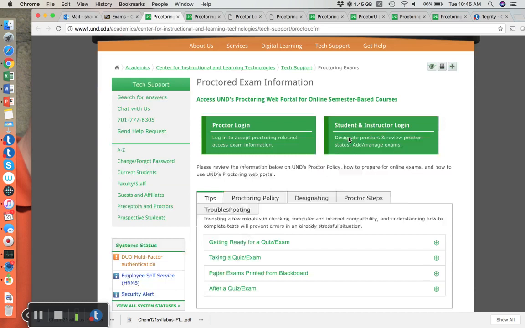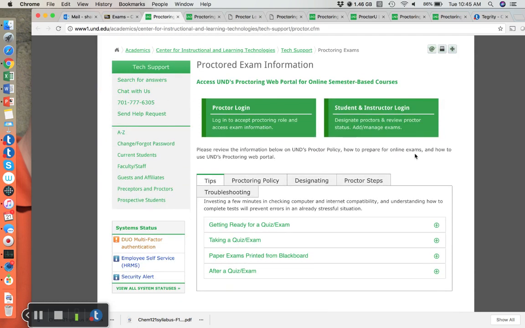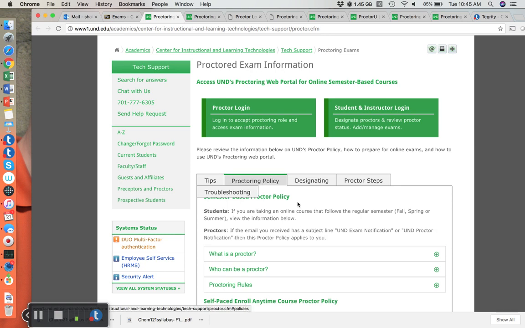This page has a lot of good information about proctoring policy at UND. I'm not going to go through everything, but it's a good place to find more information. And if you have any questions, take a look at this page, but also feel free to give me a call or email. I'm going to start by going through the proctoring policy.